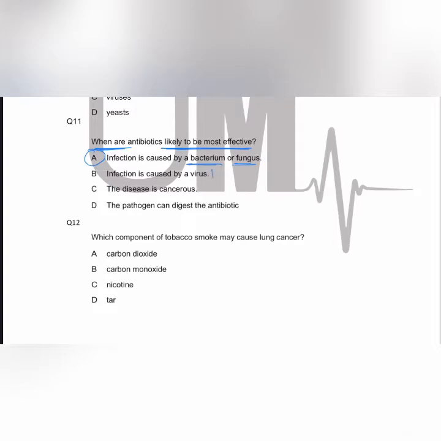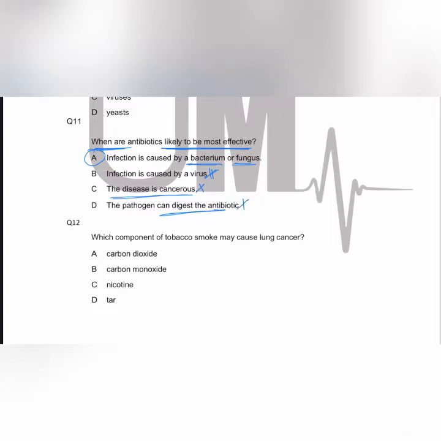Infection is caused by a virus. No, if the infection is caused by a virus, the antibiotic will not be effective. The disease is cancerous. Antibiotic is not effective against cancers. The pathogen can digest the antibiotic. If the pathogen can digest or break down the antibiotic, then the pathogen will be resistant to that antibiotic and the antibiotic will not be effective.